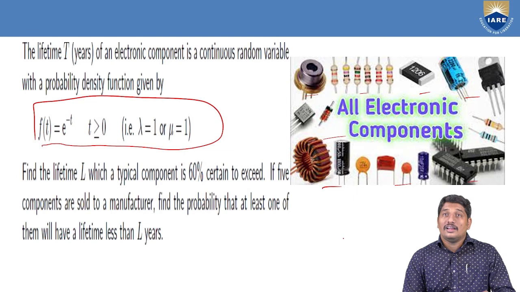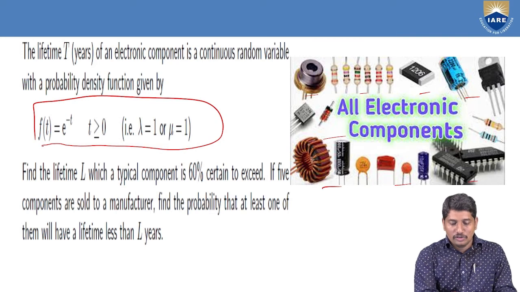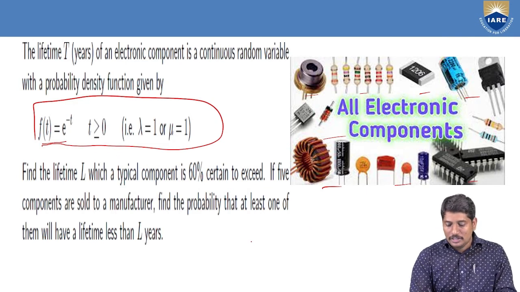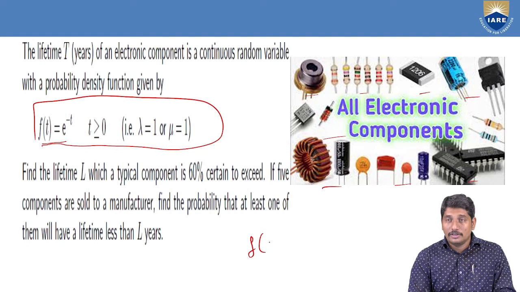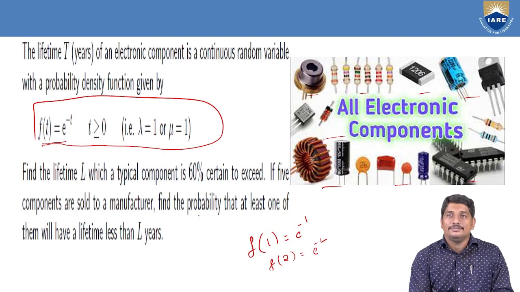The lifetime of this electric component manufactured by a branded company follows exponential distribution where f of t is e power minus t. That means the probability that the component will last for 1 year is f of 1, that is e power minus 1, and a lifetime of 2 years will be e power minus 2. That is what it is stating.